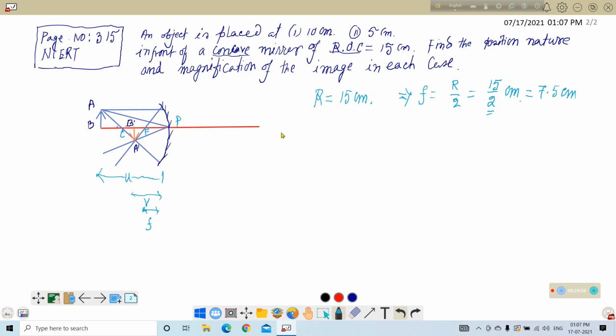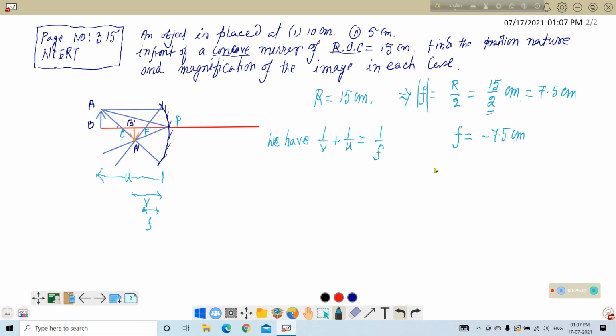So at first write the formula. We have the mirror equation 1 by V plus 1 by U is equal to 1 by F. First step. Remember this. This is the first and foremost step. Now you have to determine which is negative, which is positive. From the figure, F is equal to minus 7.5 centimeter with sign.